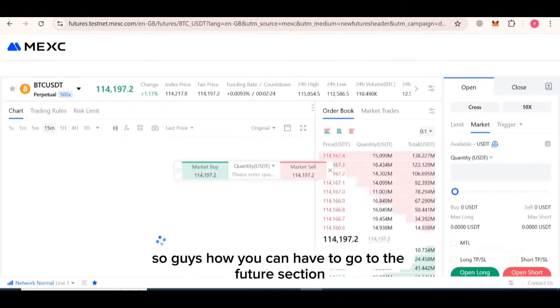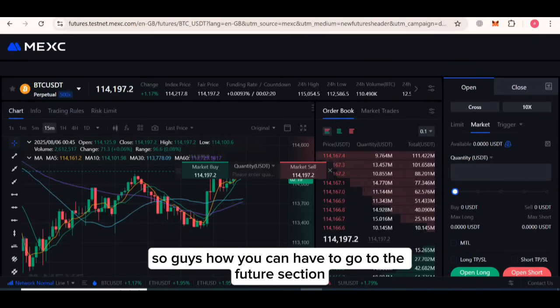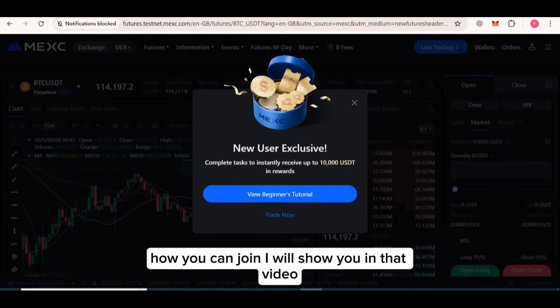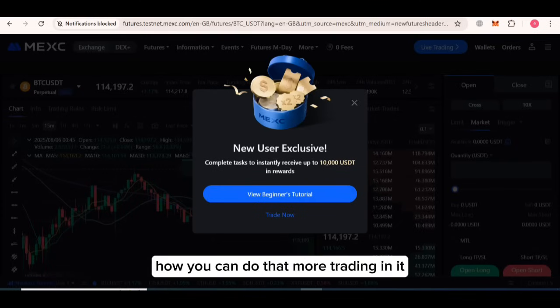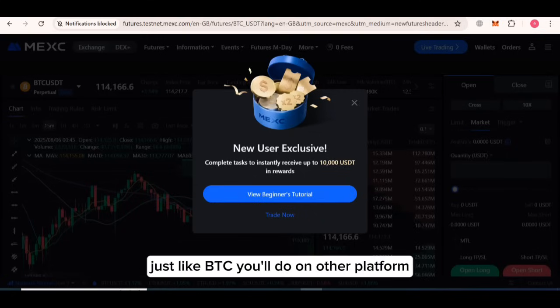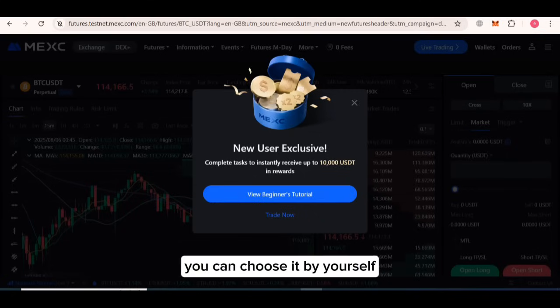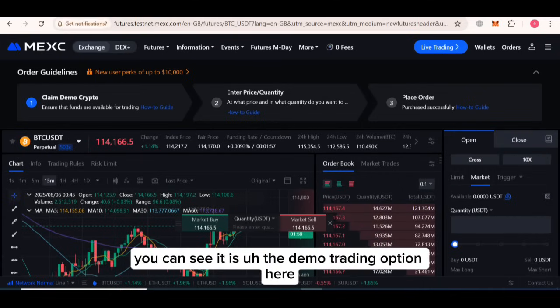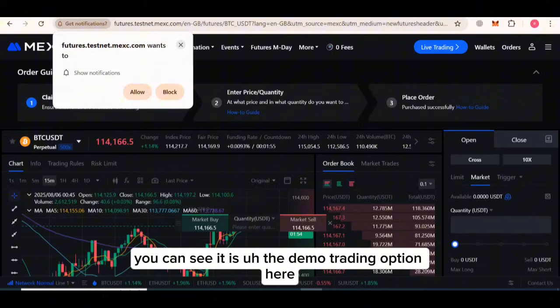So guys, you have to go to the futures section to join. I will show you in this video how you can do demo trading. You can also do demo trading on this platform, just like BTC trading on other platforms. You can choose it yourself, and you can see a new exclusive is given for beginner tutorials. Here is the demo trading option.